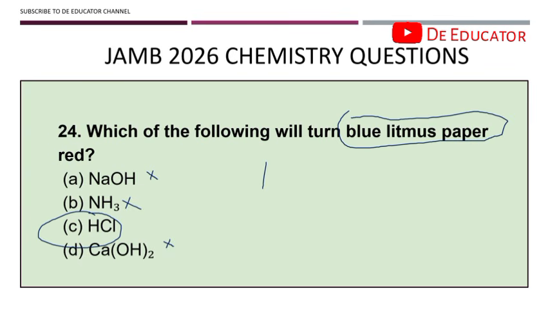Just so you don't mistake this litmus paper test, because sometimes you can mistake it, just remember the mnemonics ABR and BRB, like ABC, ABR. Acid turns blue litmus paper red. Blue first, that is blue litmus paper red, and so we have HCl there.